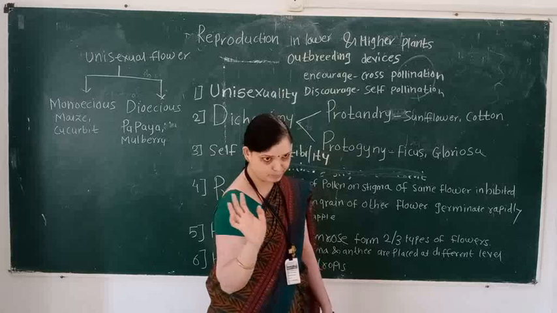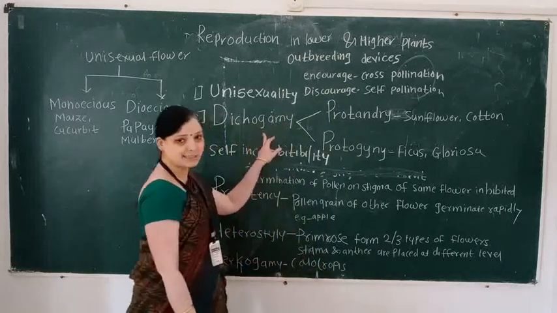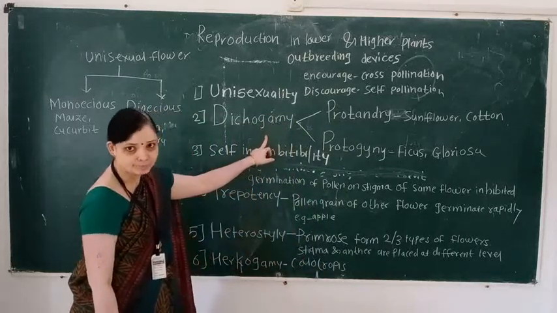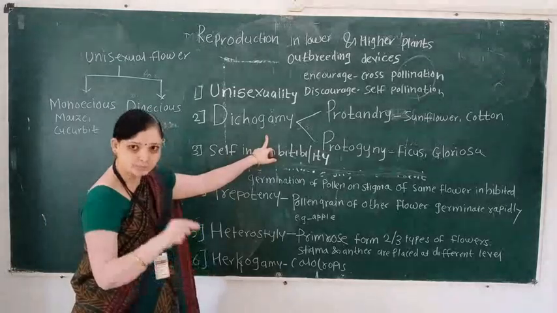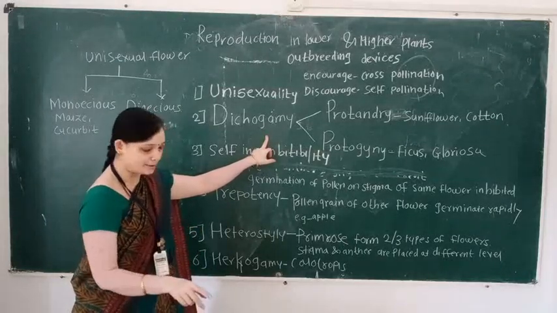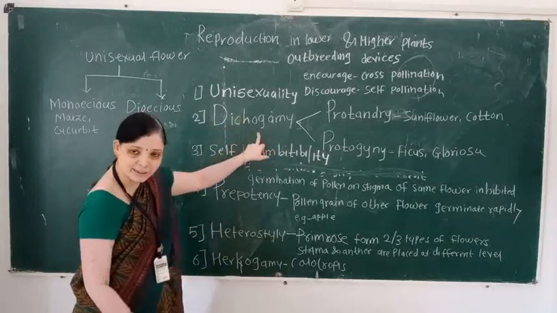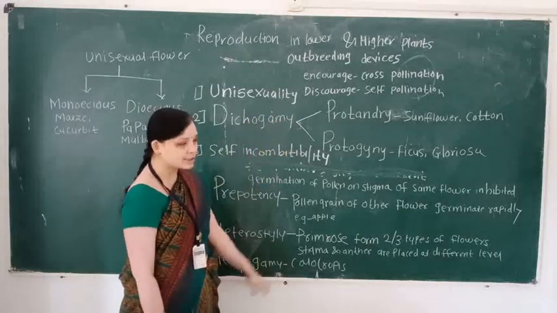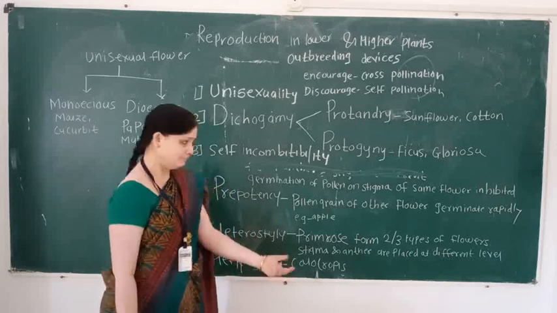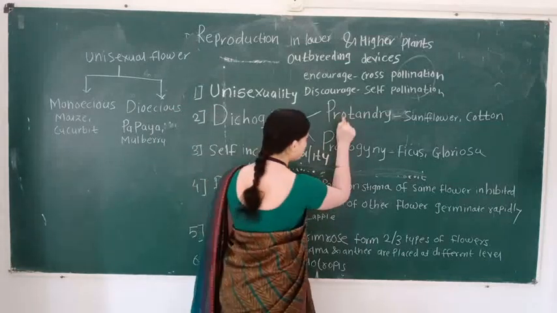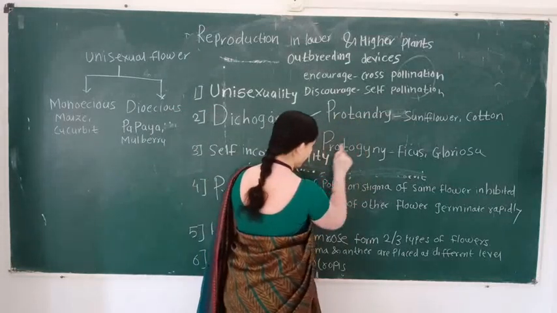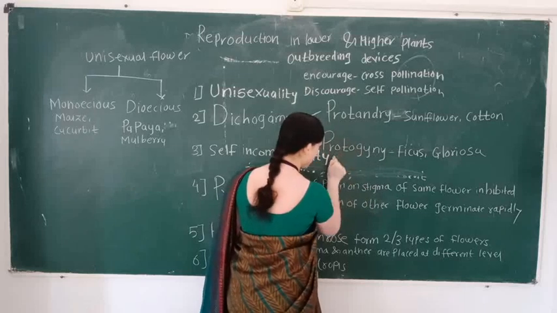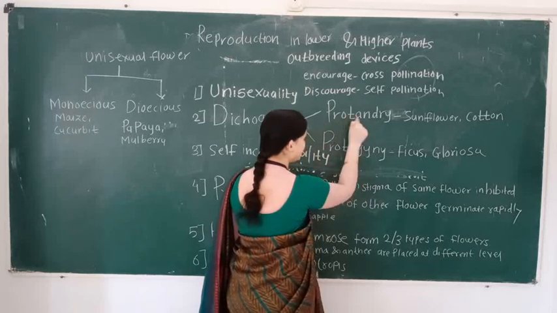protandrous flower. Dichogamy means the maturation period of androecium and gynoecium is different. Then this condition is called dichogamy. Dichogamy consists of how many types? Two types. First type is protandry and second type is protogamy.